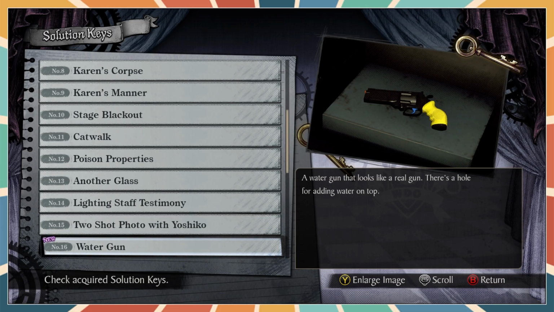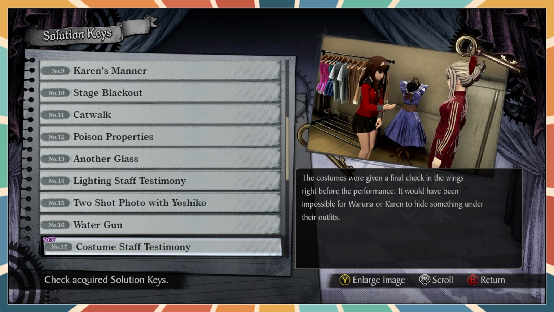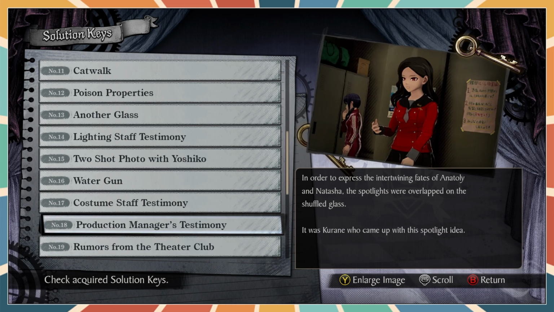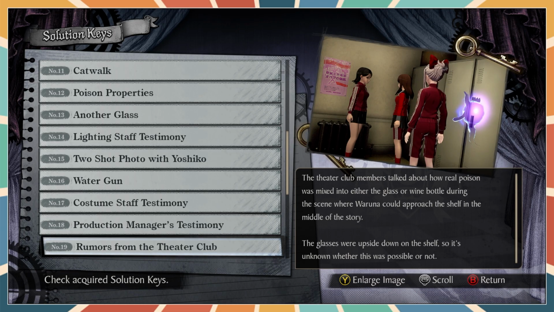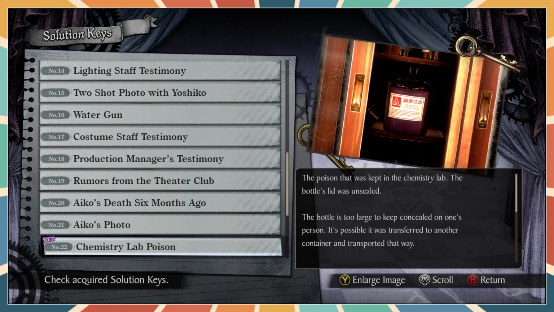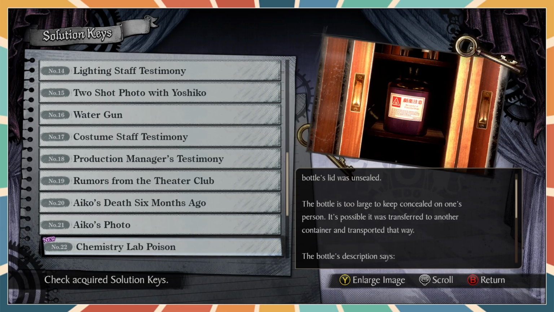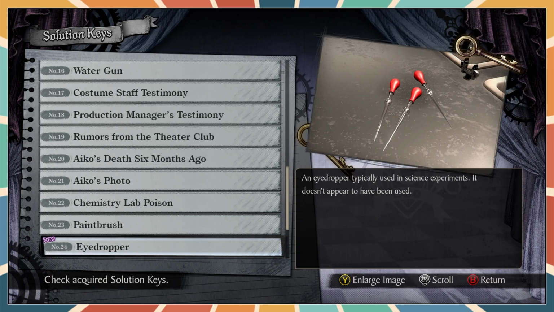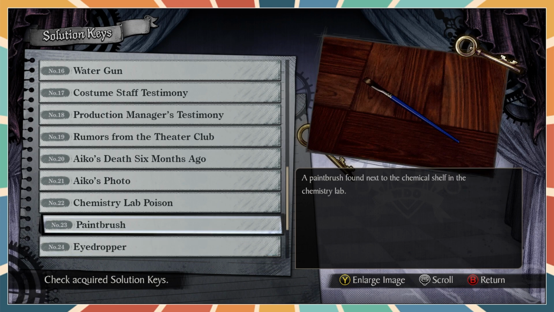There's a hole for adding water on top. So the actual bottle of poison couldn't have been taken because it's too large to conceal on one's person. Paintbrush. Eyedropper. That hasn't been used.